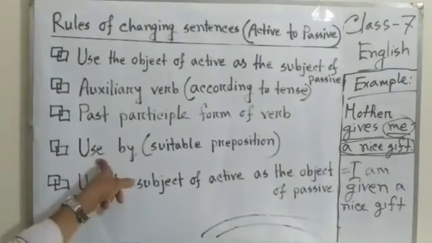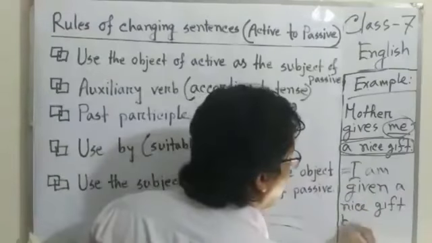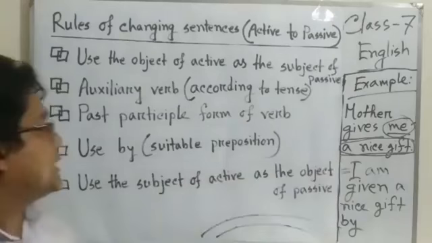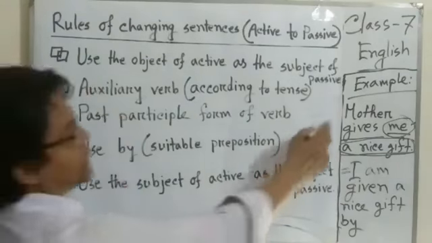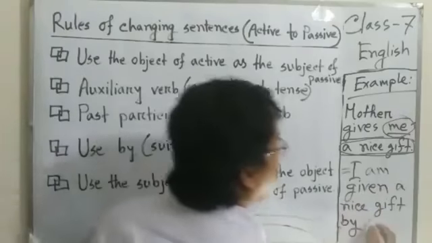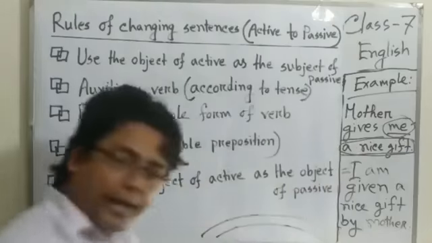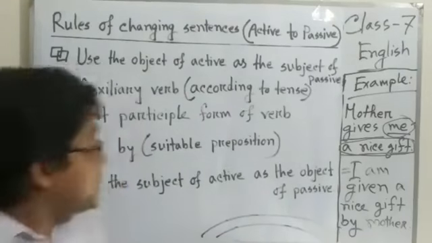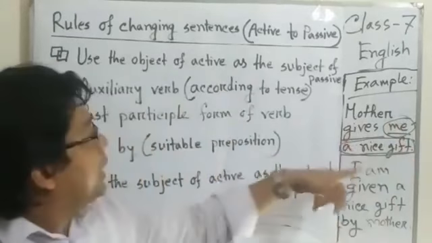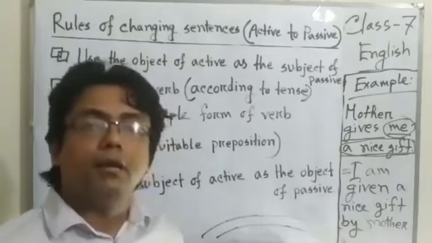Then the word used is by. I am given a nice gift by. After that, use the subject of the active voice as the object of the passive. What is the subject? Mother. I am given a nice gift by mother. Okay? So the passive form of mother gives me a nice gift is: I am given a nice gift by mother.